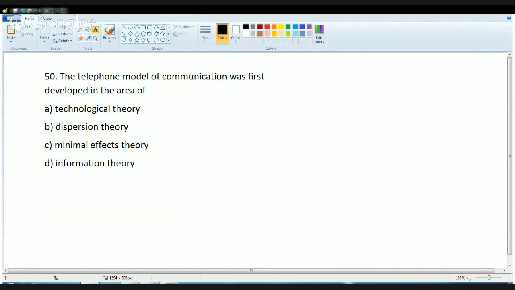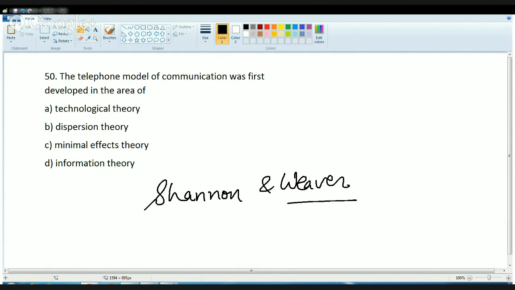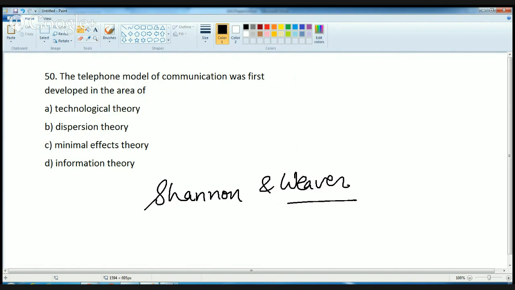Now when we talk about the telephone model of communication, it was mainly developed for technological theories. The first model of communication was given by Shannon and Weaver. The concept was given by Shannon and Weaver, and in this concept what they try to explain is how we send and receive messages, or transfer information from sender to receiver. So it mainly talks about the functioning of radio and telephone exchange programs, and this theory was based on the development of technology.